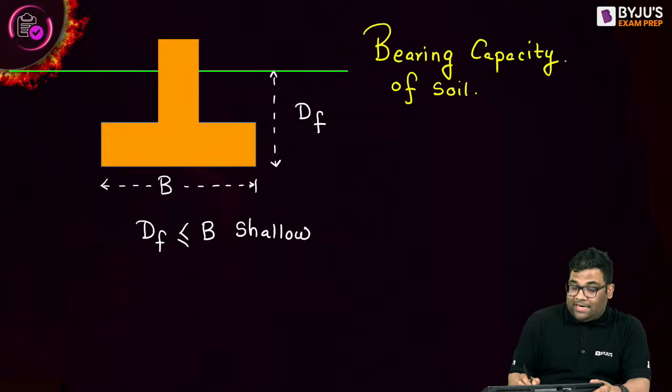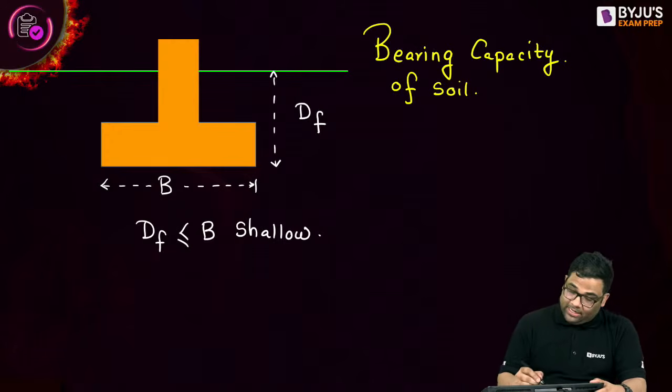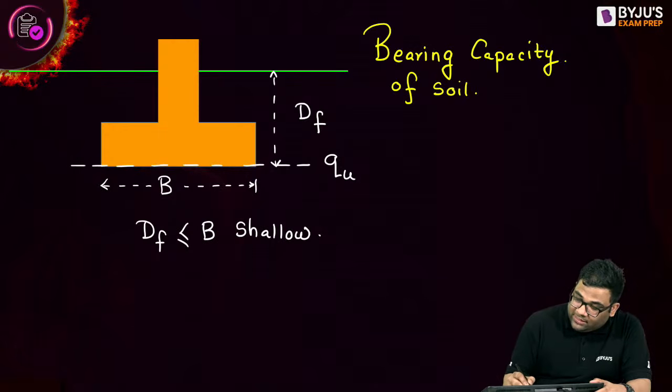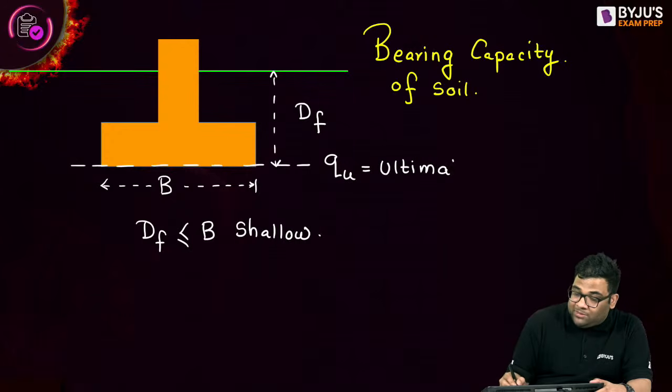So how do we find the ultimate bearing capacity at the base of the footing? You know the formulas, but still I will tell the formulas and then we will move into the questions.